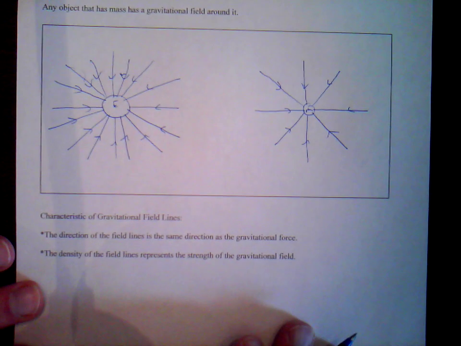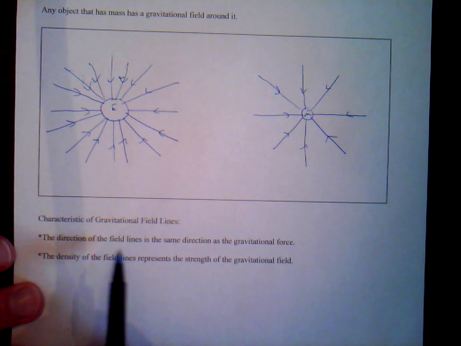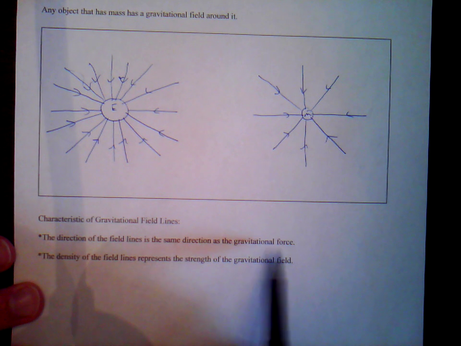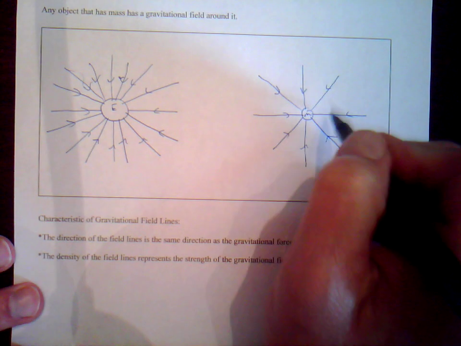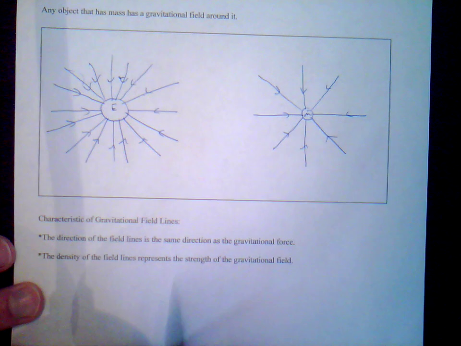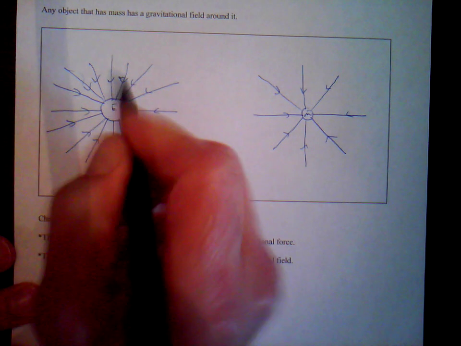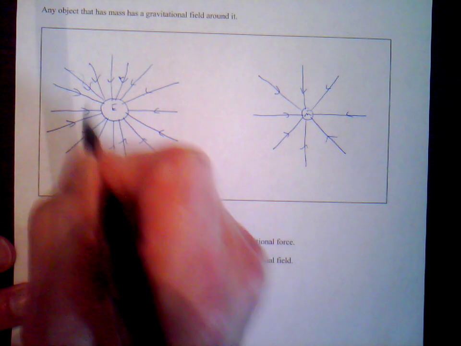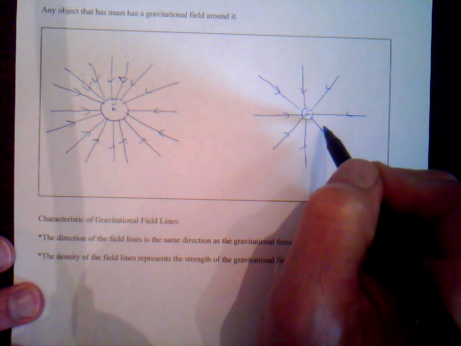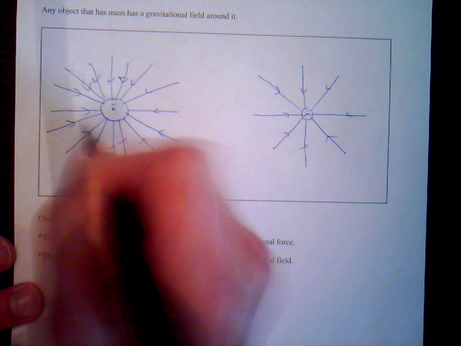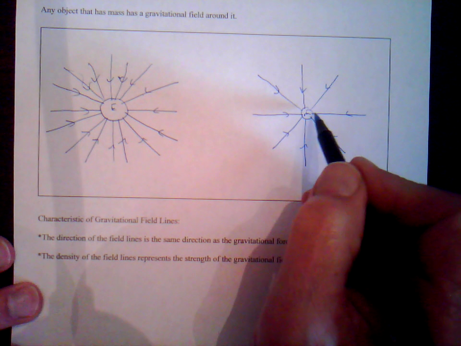And characteristics of these field lines. The direction of the field lines is the same direction as the gravitational force. We put an object anywhere around the moon or the Earth, it will always experience a force towards the center. The density of the field lines represents the strength of the gravitational field. Notice how tightly packed these gravitational field lines are, greater than the density of these gravitational field lines. So the density is greater around the Earth than the moon.